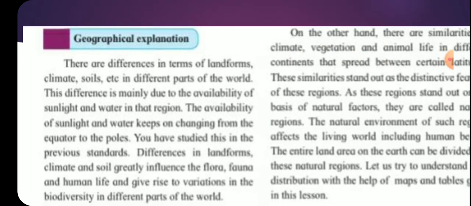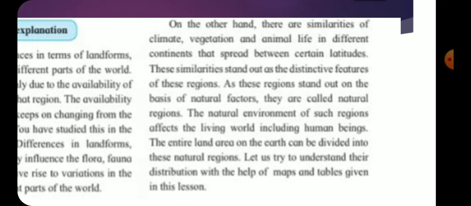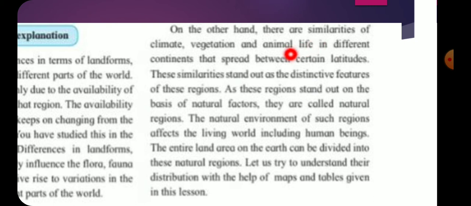On the other hand, there are similarities of climate, vegetation and animal life in different continents and the spread between certain latitudes. These similarities stand out as the distinctive features of these regions, as these regions stand out on the basis of natural factors.